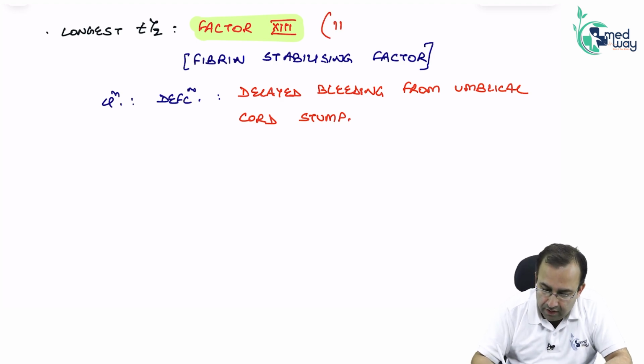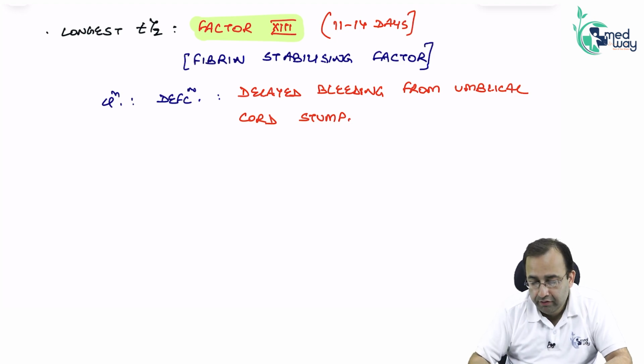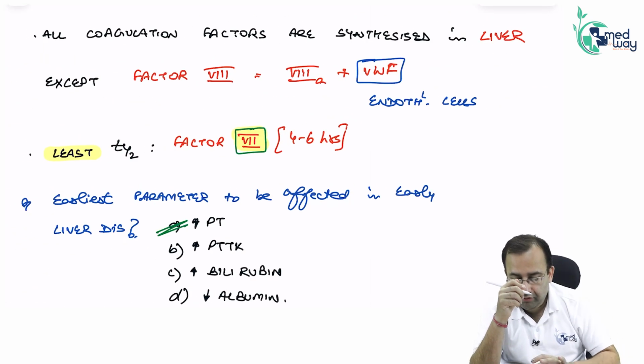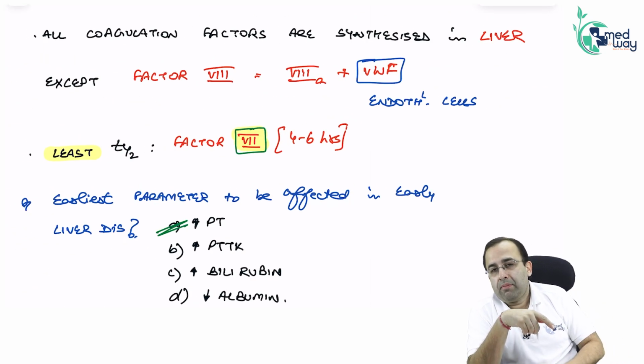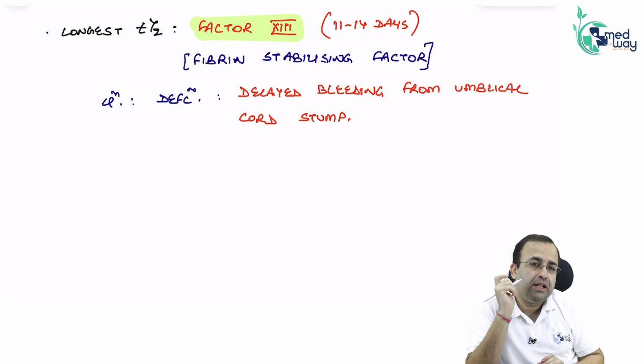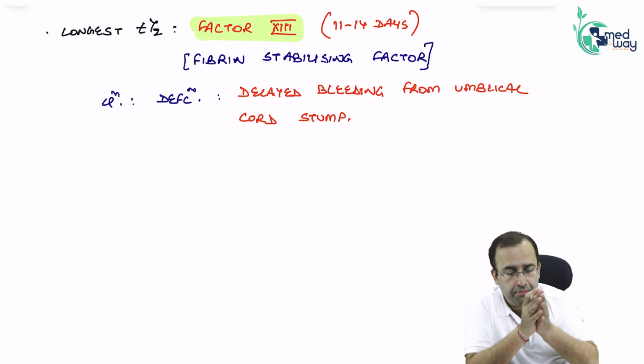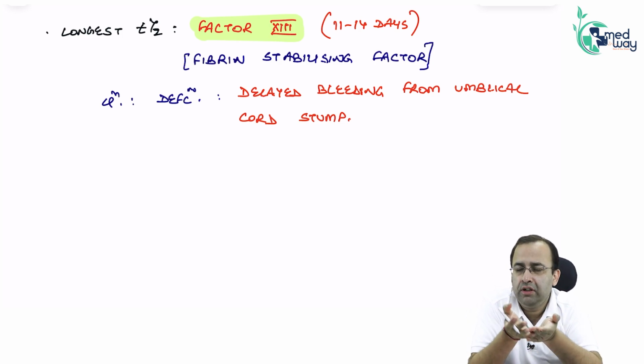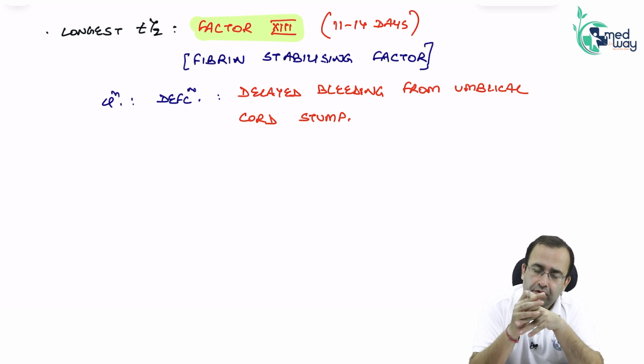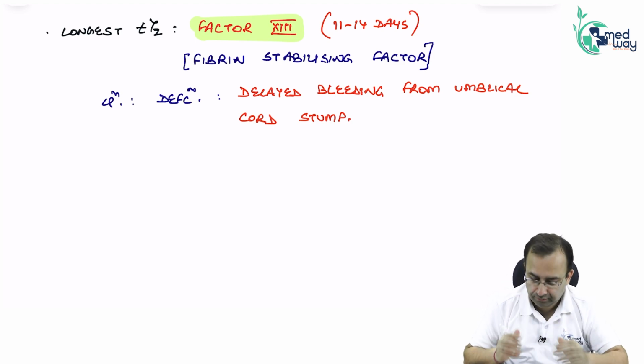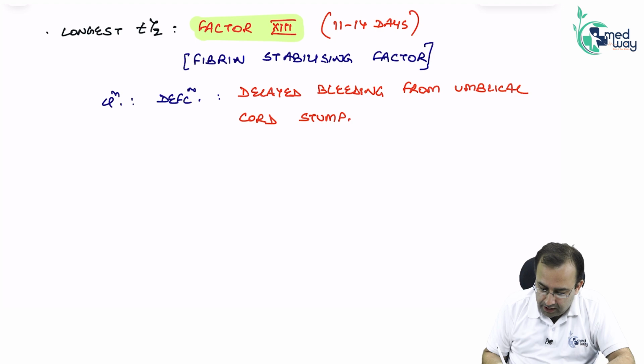How much is the half-life? 11 to 14 days. The least half-life was factor 7. How much? 4 to 6 hours. Factor 13, 11 to 14 days, fibrin stabilizing factor. So, the minute you are given a history of a child with delayed bleeding from umbilical cord stump, answer factor 13 deficiency.